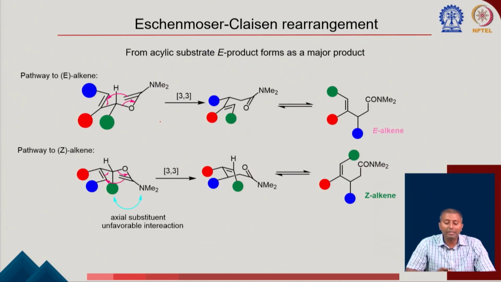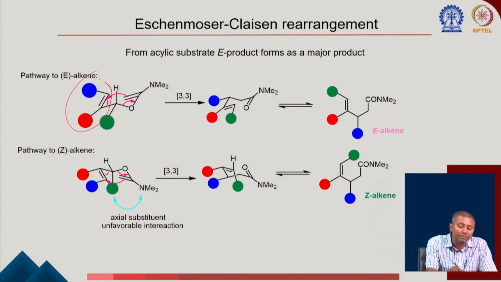Now we are trying to understand whether the Eschenmoser Claisen rearrangement is going to form the E alkene or the Z alkene. But for acyclic substrates the E product forms as the major product. I have already told you something very similar: if you have a substitution at the terminal, meaning a double bond with E or Z geometry, what is going to happen in the product? That is the first question we are asking here.